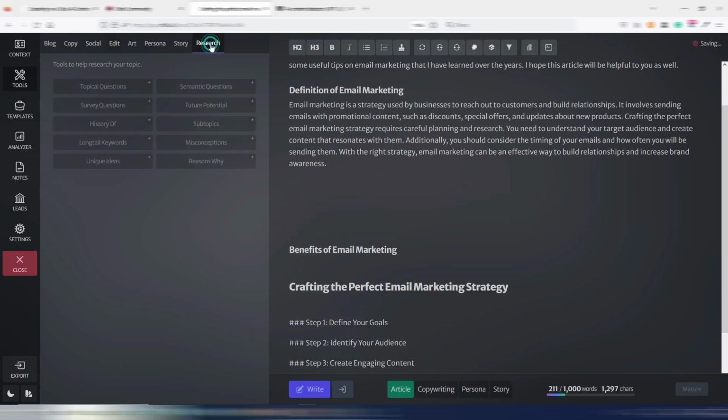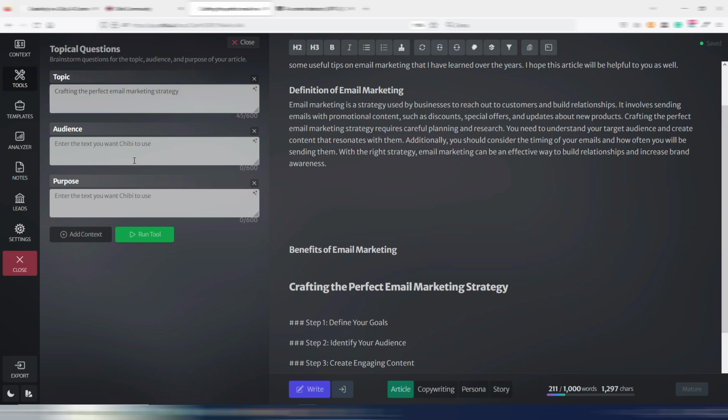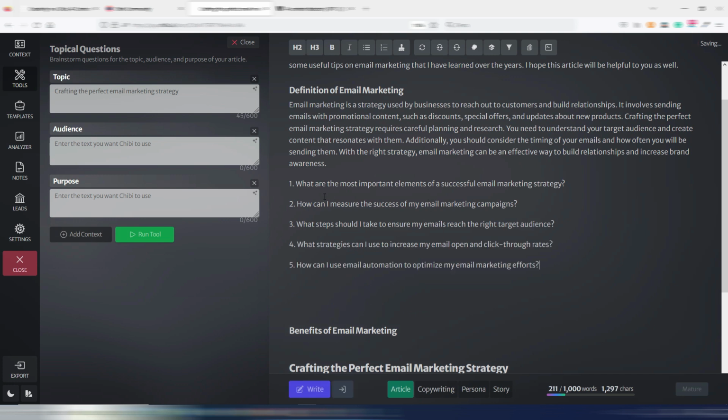You can also do some kind of research here. For example, you want to know some topical questions that people have about this topic, so you can run the tool and let's see what Chibi writes. What are the most important elements of a successful email marketing strategy? How can I measure the success of my email marketing campaigns?